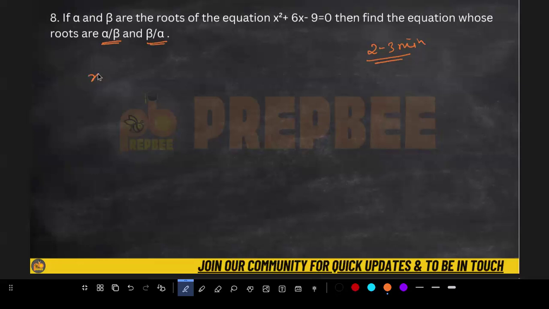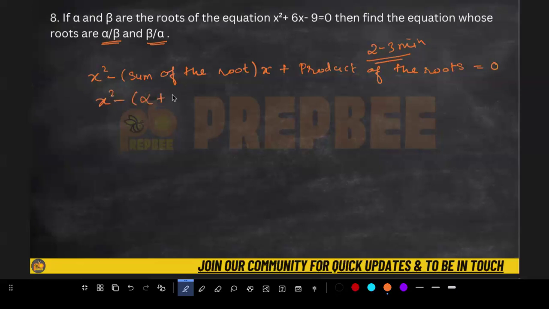That is nothing but x square minus sum of the roots into x plus product of the roots, which is equal to 0. And I told you this in shortcut form, that is nothing but x square plus minus alpha plus beta into x plus alpha into beta is equal to 0. This is the generalized form of the equation when you have given a sum of the roots and product of the roots.